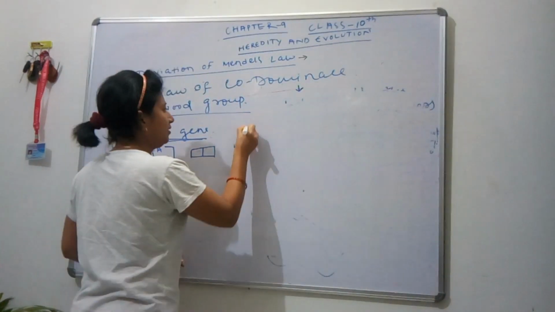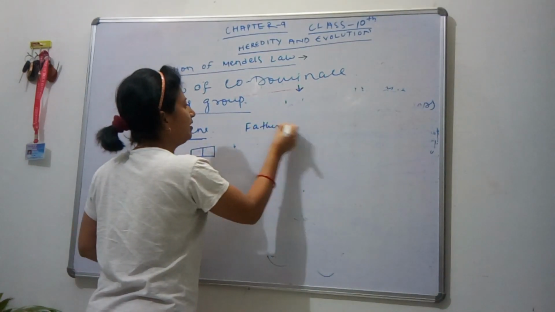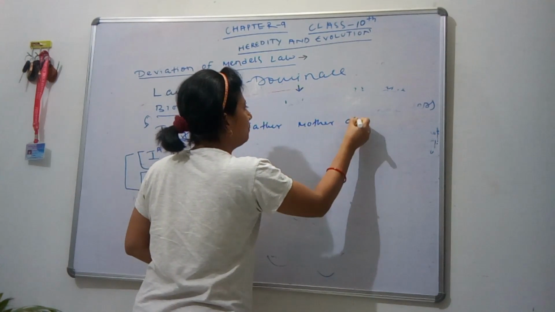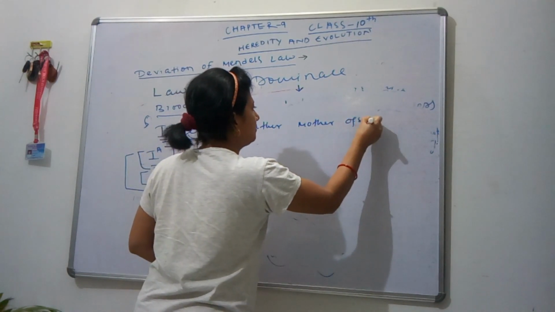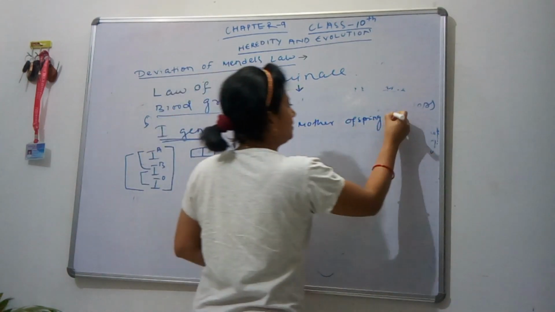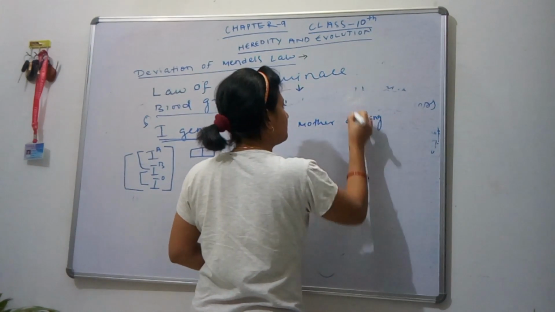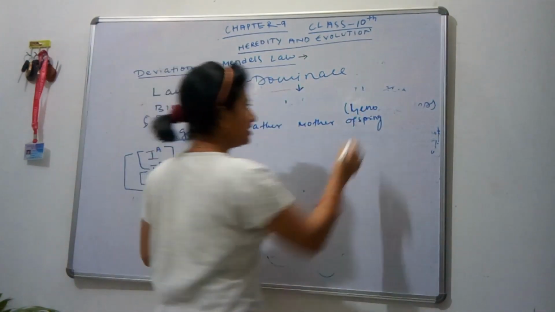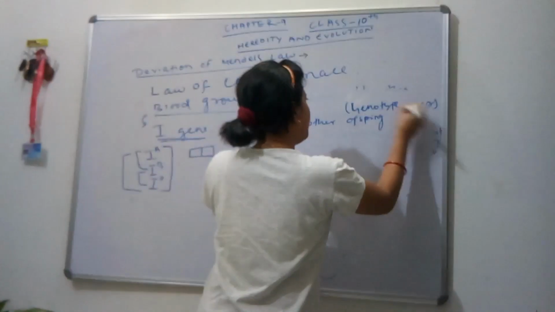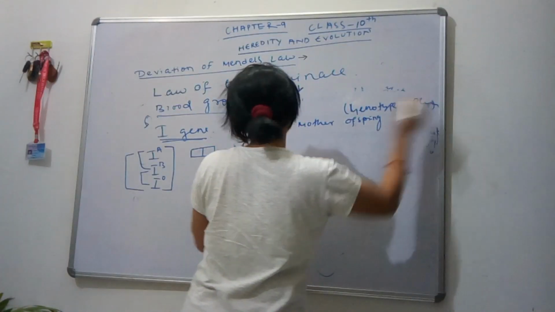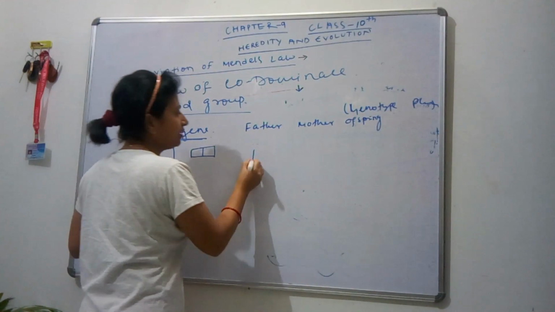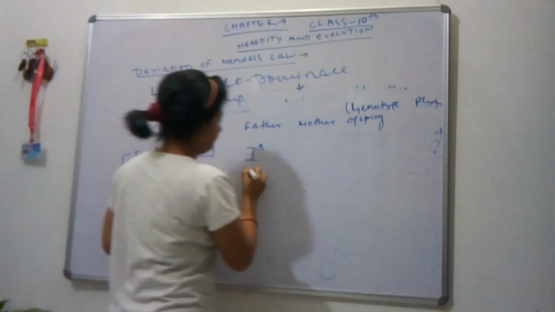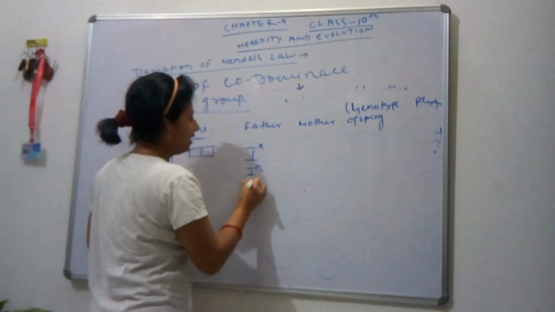Suppose this is the father, mother, and offspring, with the offspring's genotype, meaning which alleles are present in the gene, and phenotype, what it expresses. The father has alleles IA, IB, IO.